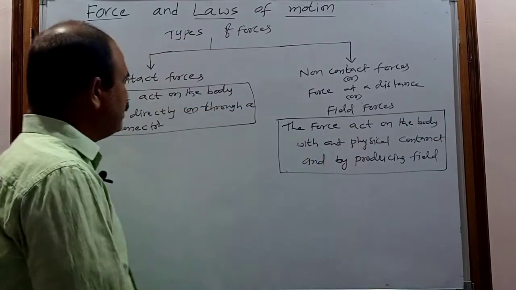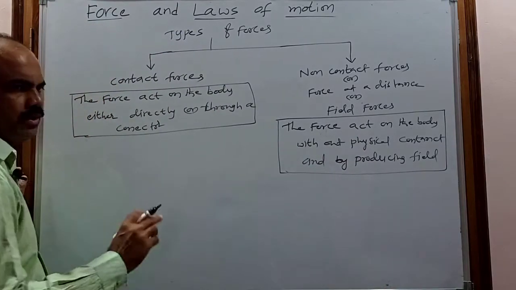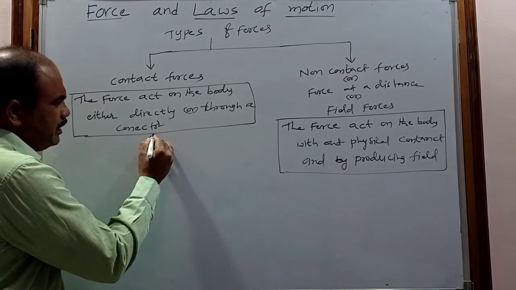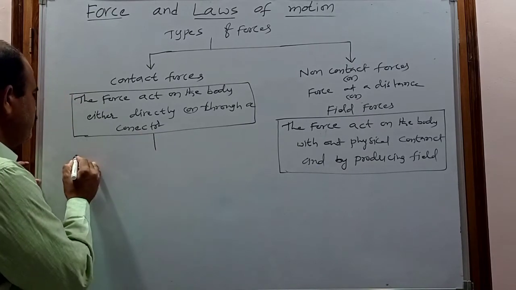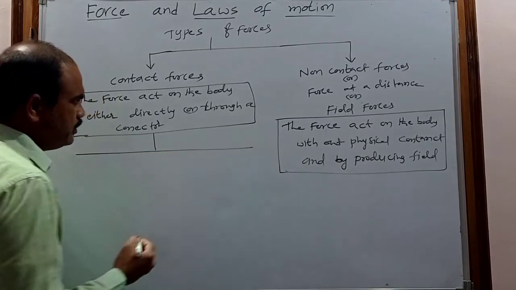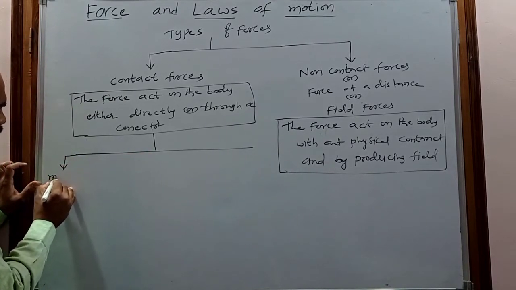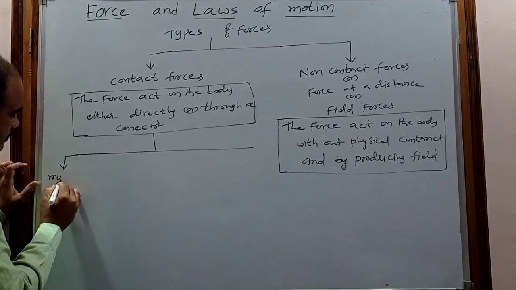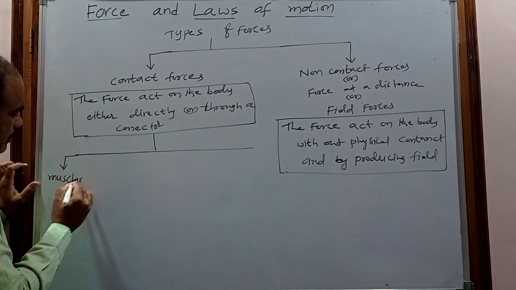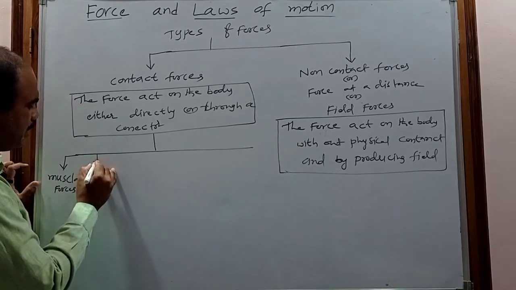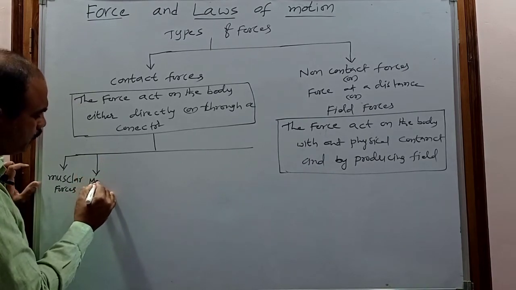Now coming to the contact forces. There are some types of contact forces that we generally use in physics. The first one is the muscular force, which is also a contact force. The second one is the mechanical force.